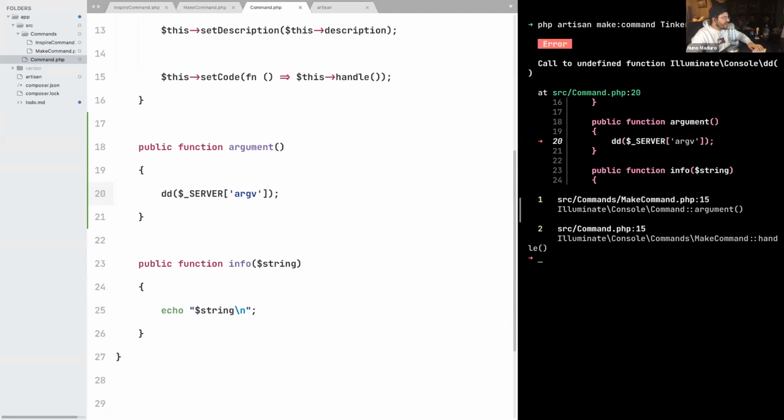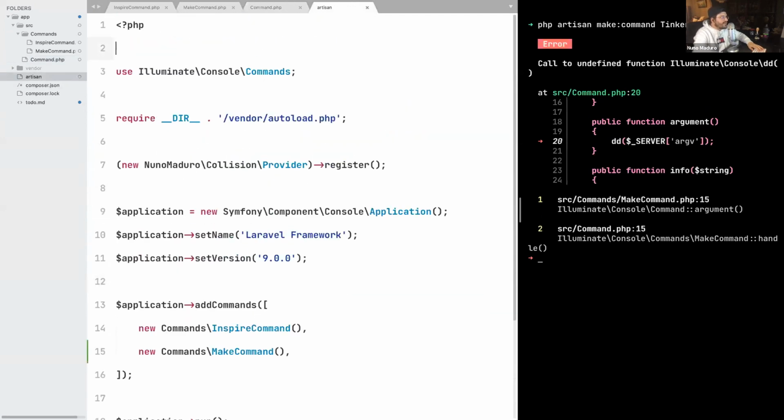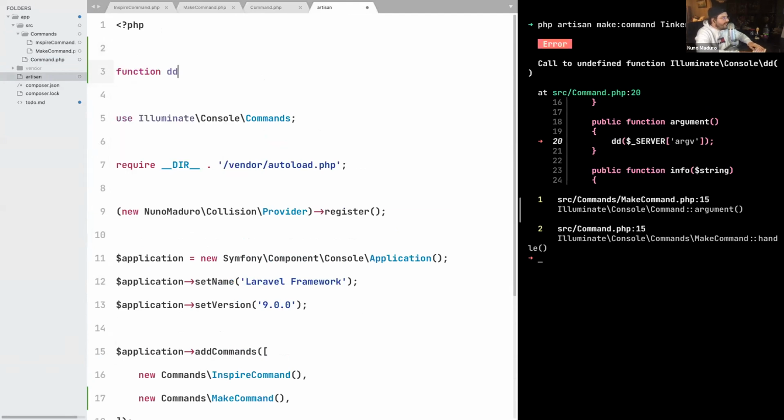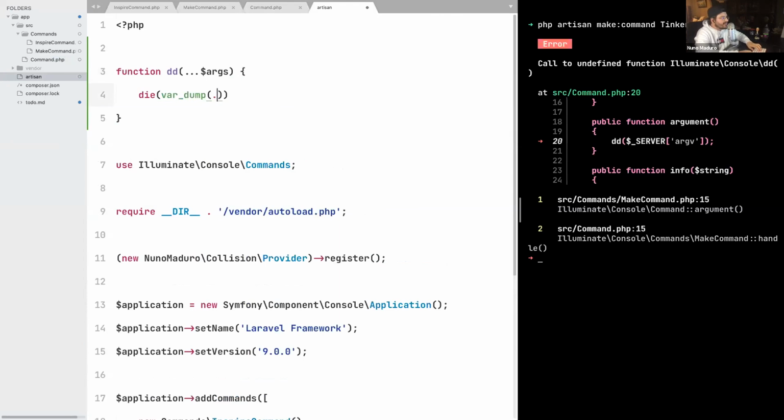And I'm seeing this error saying that you are trying to call an undefined function with the name dd. Now, we all love dd, and this is really annoying, the fact that I need to do a var_dump every single time. So let's create dd so we can move forward. Let's create a function with the name dd that receives a bunch of arguments and just var_dumps those arguments, just like that.